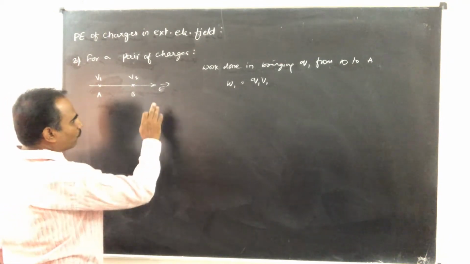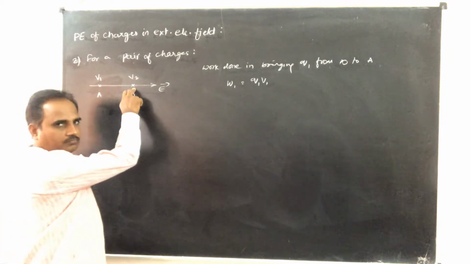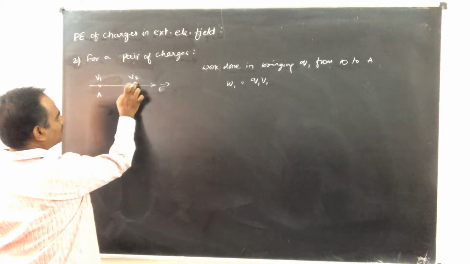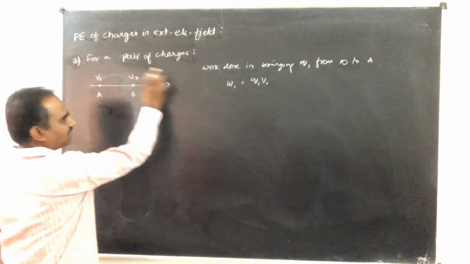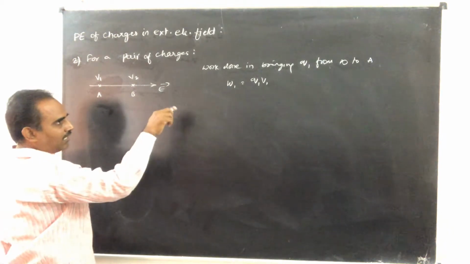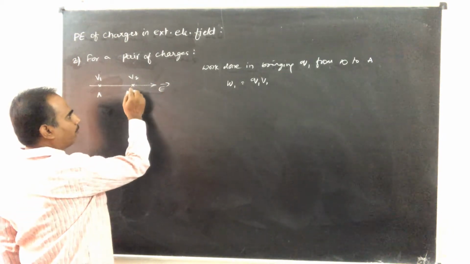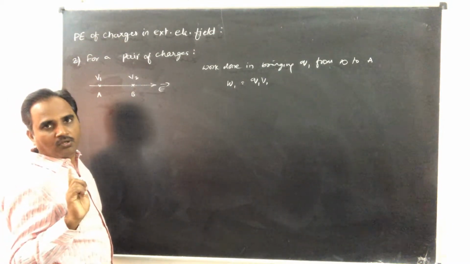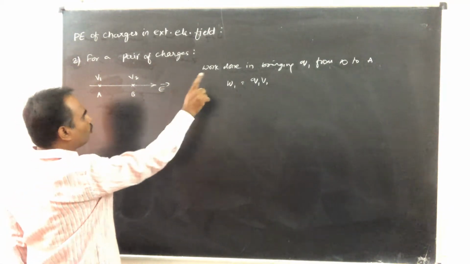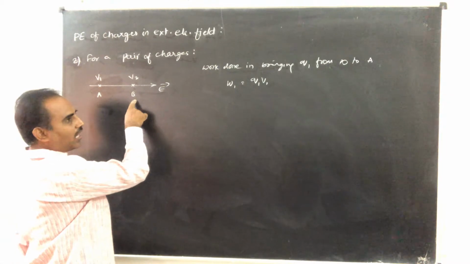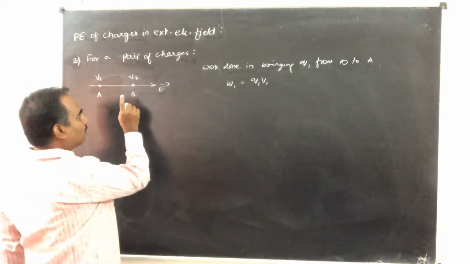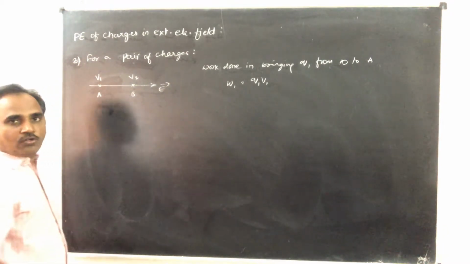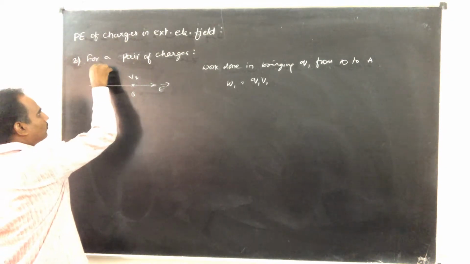Similarly, I have to bring Q2 from infinity to B. So to get a system of a pair of charges, there must be 2 charges here. In bringing the first charge here, this is the work done. In bringing another charge Q2 from infinity to B, the work done must be the sum of work done in bringing Q2 from infinity to B against the external electric field, and also work done in bringing Q2 from infinity to B against the electric field due to this Q1 at A. So here is Q1 now.